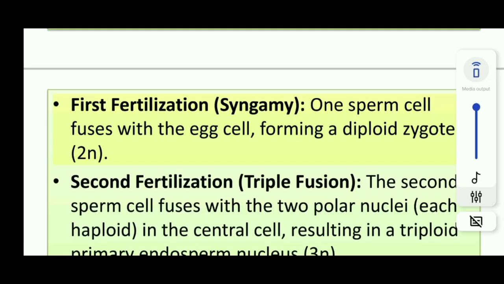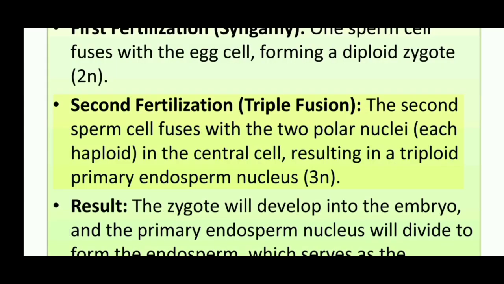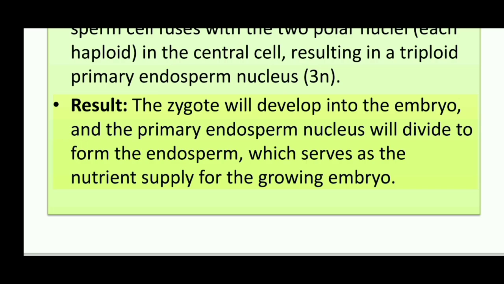First fertilization. Syngamy. One sperm cell fuses with the egg cell, forming a diploid zygote, 2N. Second fertilization. Triple fusion. The second sperm cell fuses with the two polar nuclei, each haploid, in the central cell, resulting in a triploid primary endosperm nucleus, 3N. Result: the zygote will develop into the embryo, and the primary endosperm nucleus will divide to form the endosperm, which serves as the nutrient supply for the growing embryo.